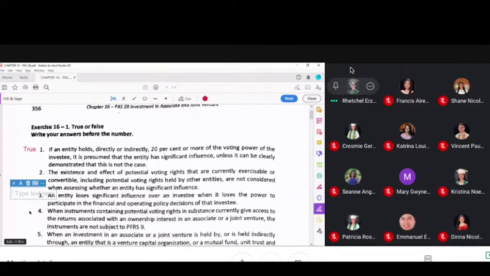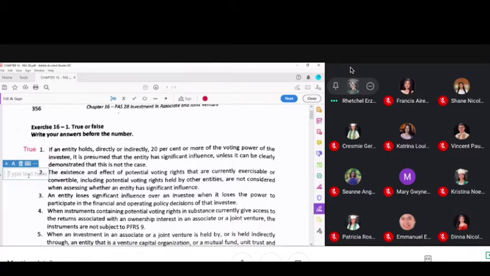Is it more than 20% or was it 20% or more? Understand, class, that more than 20% is different from 20% or more. And what is the rule in PAS 28? 20% or more. So if it's exactly 20%, is there a presumption that there is significant influence? The answer is yes. Please do not be confused with 20%.